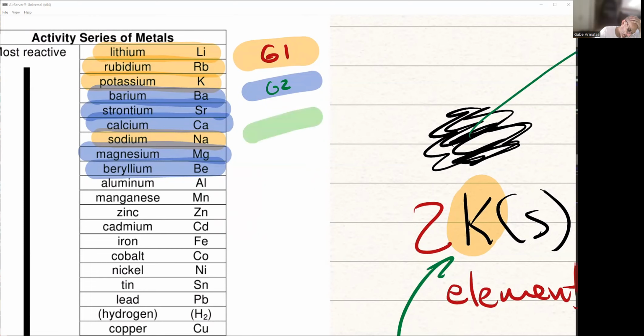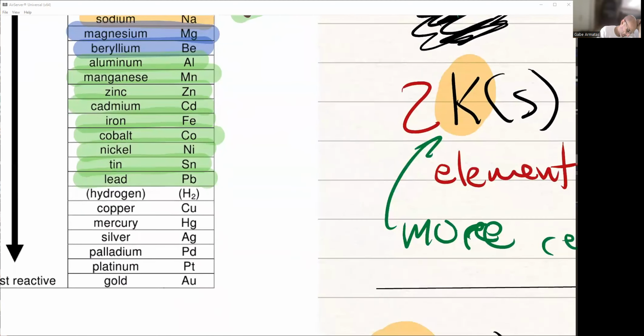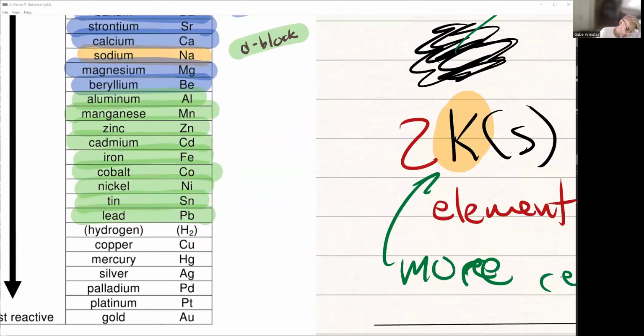And let's take a look at other metals. So these are what I'll just call the D block plus. So other things that are in the D block. So aluminum, manganese, zinc, cadmium, iron, cobalt, nickel, tin, lead. Yeah, so all of those are in the D block. They're all below group 1 and group 2, so they're a little less reactive.